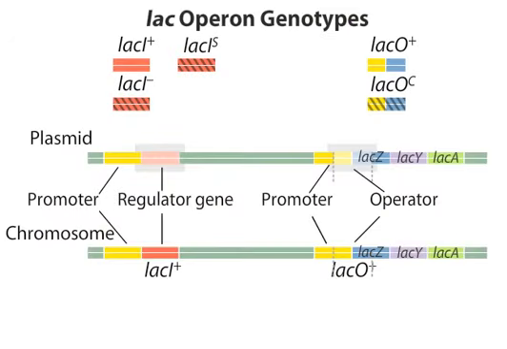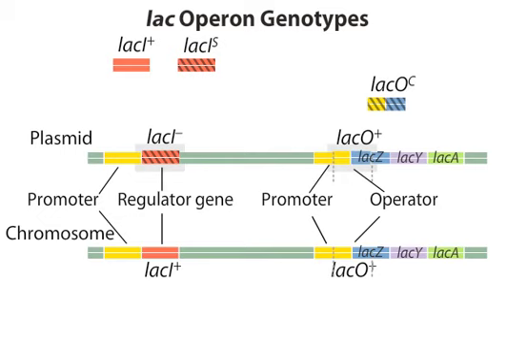Partial diploids have been used to help define the roles of the different components of the Lac Operon. In this example, the bacterial chromosome has a wild-type version of lacI, lacO, lacZ, lacY, and lacA. Mutated versions of these genes are then inserted on a plasmid. Let's see what happens when the plasmid contains a mutated lacI gene and a wild-type version of everything else.